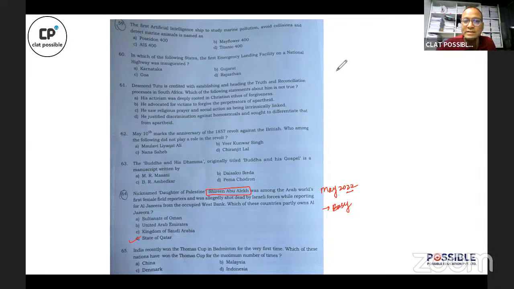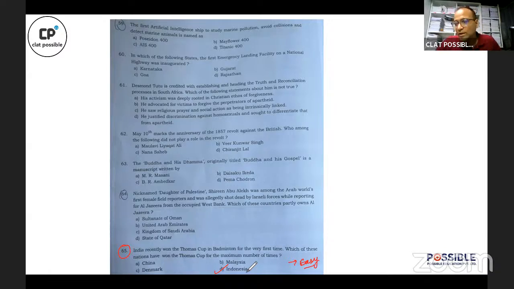All right, question number 65 is about another important and expected theme, India's historic victory in Thomas Cup Badminton Championship. Correct answer is Indonesia, and I would rate this question as easy. Correct.